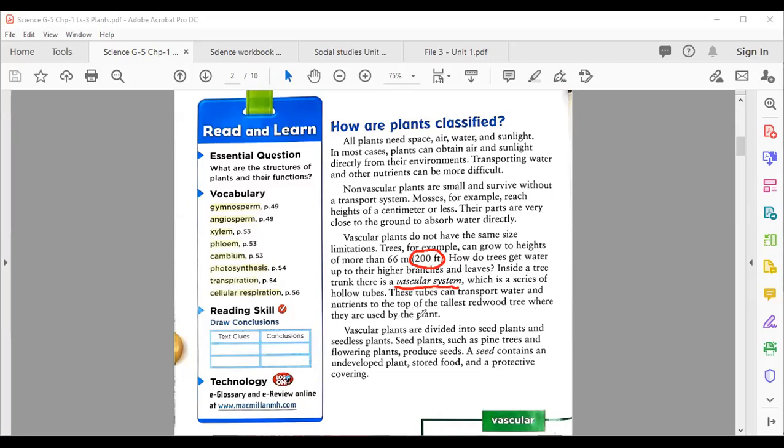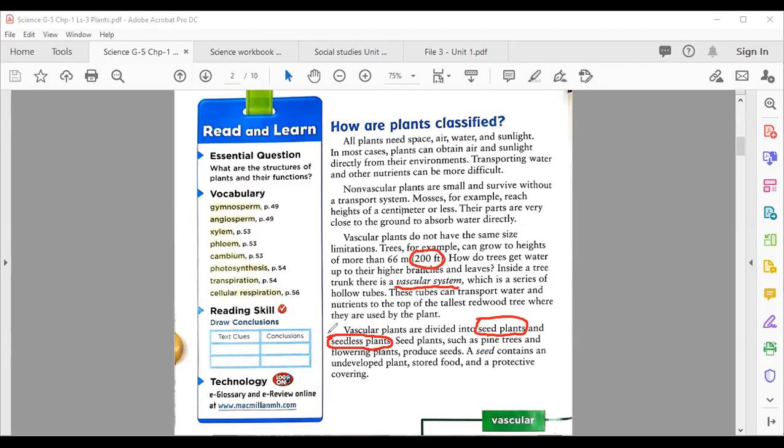Now vascular plants are divided into seed plants and seedless plants. That is a very important part for you to learn and understand. The vascular plants we can divide into two. Number one is seed plants. This is type 1. And second, seedless. Seedless means without seeds.